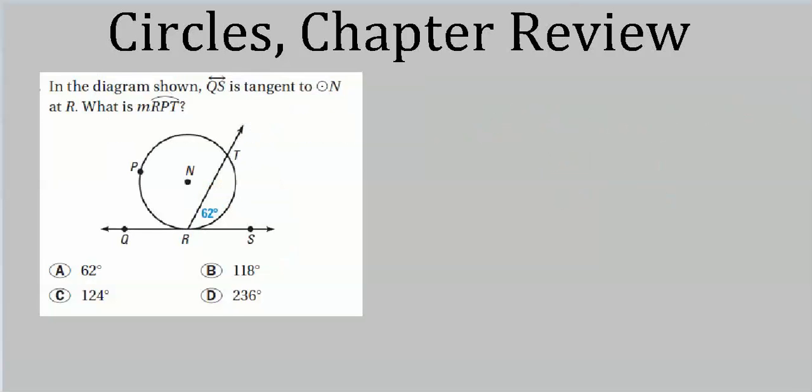And here's one where we just use our inscribed angle. Since this is tangent, the intercepted arc is RT. And this is an inscribed angle, so it must be true that 62 degrees equals 1/2 of, say, the measure of the arc RT.